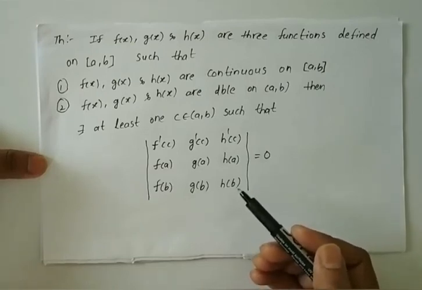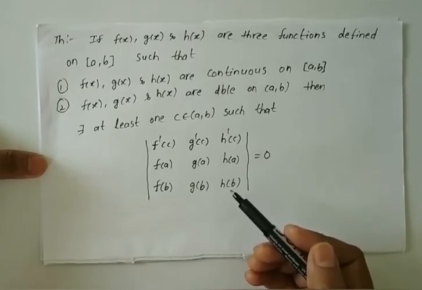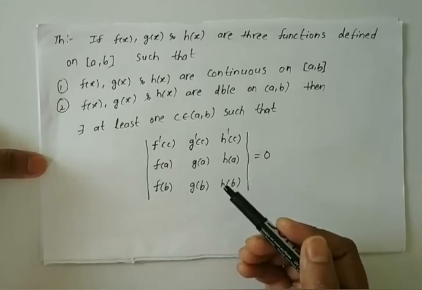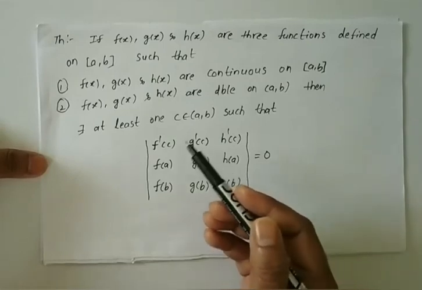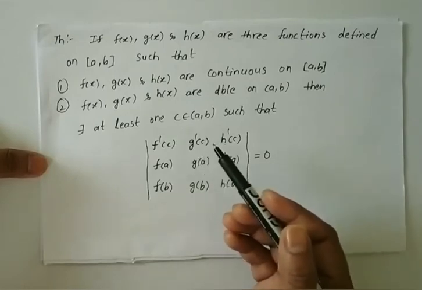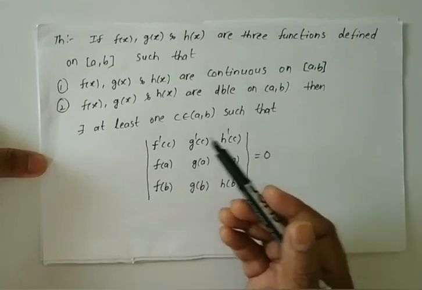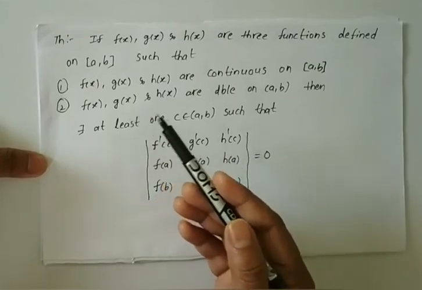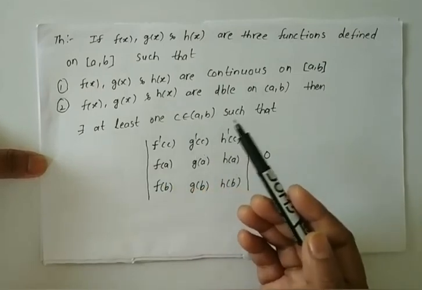So here suppose f of x, g of x and h of x are three functions defined on closed interval a comma b. This theorem says they must be continuous on closed interval a comma b, and second, they must be differentiable on open interval a comma b.